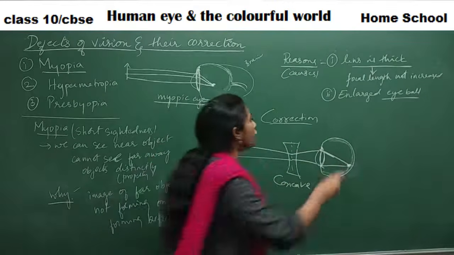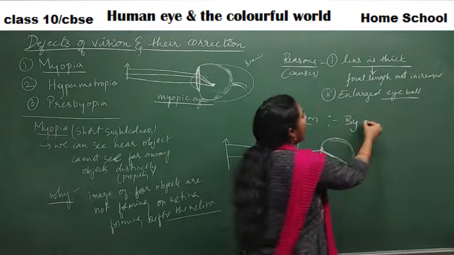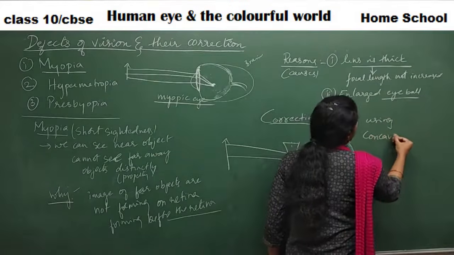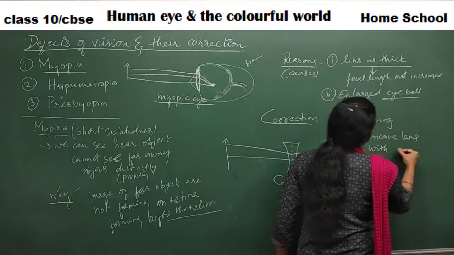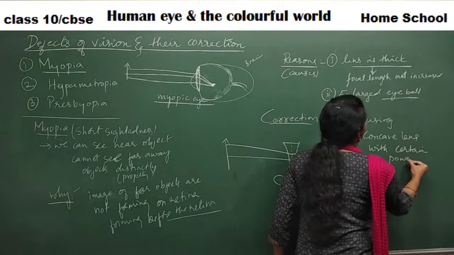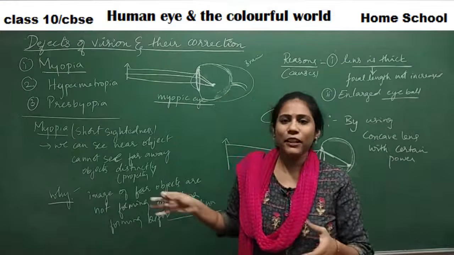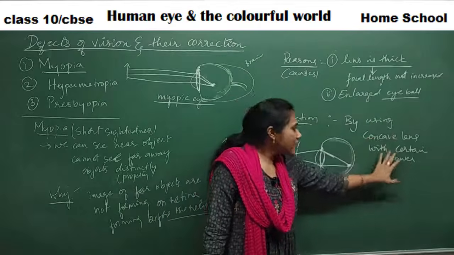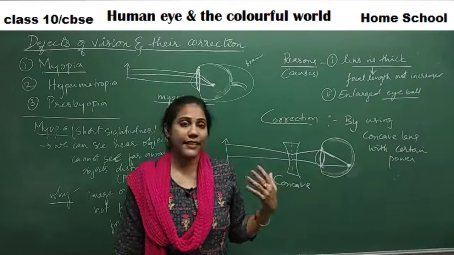Clear? So what is the correction factor? How do you correct this myopia? By using a concave lens with a certain power. Looking at your eyesight, whether it is too much or very little, according to that, a particular concave lens with a particular power is recommended for you to correct your eyesight.